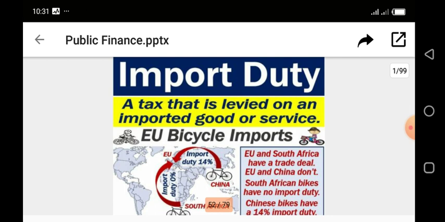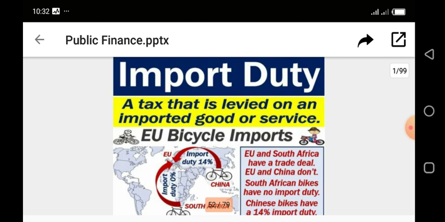Depending on the relationship between or among nations of the world will determine what percentage of import duties they pay if their goods are being imported into another country. For example, we have the EU and South Africa.